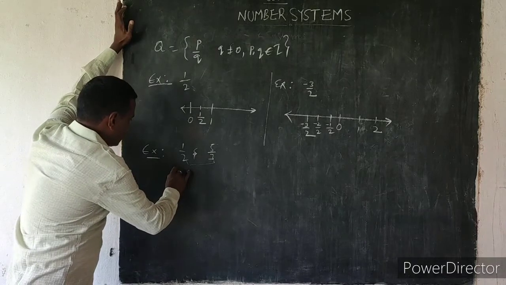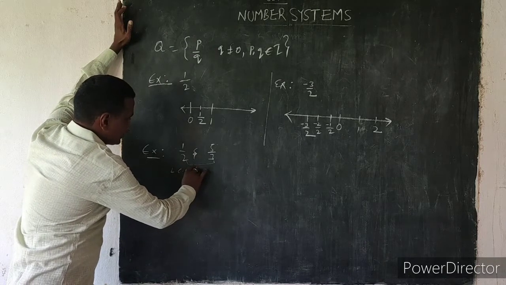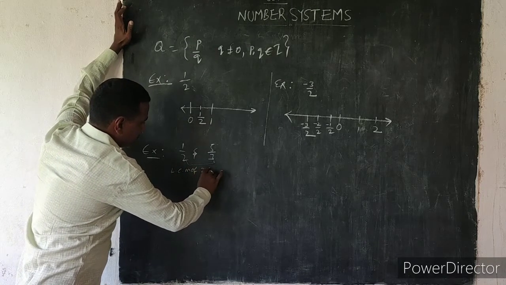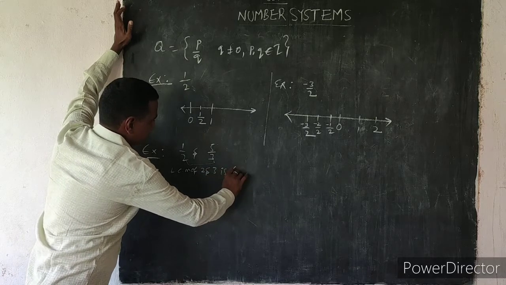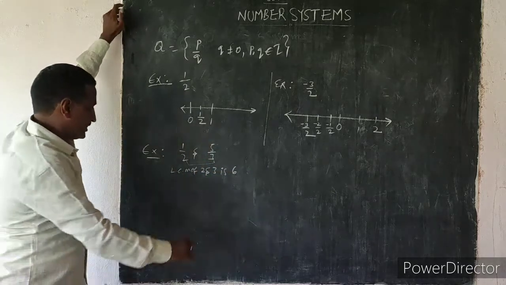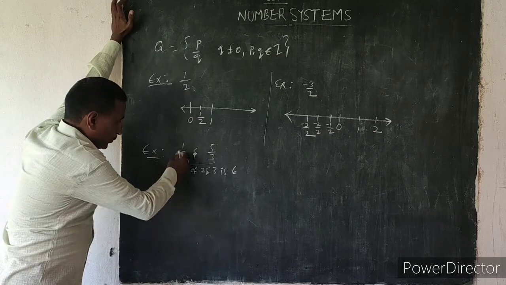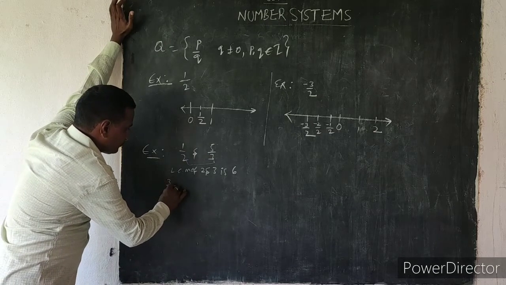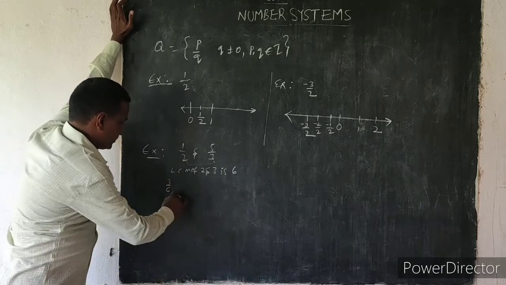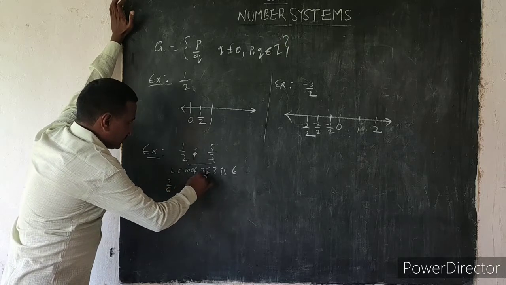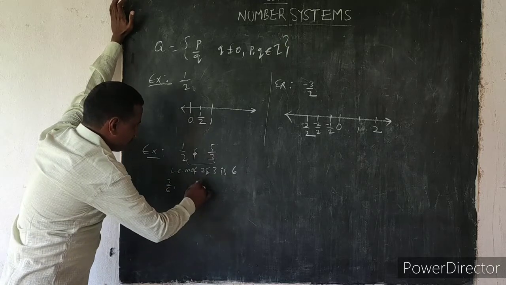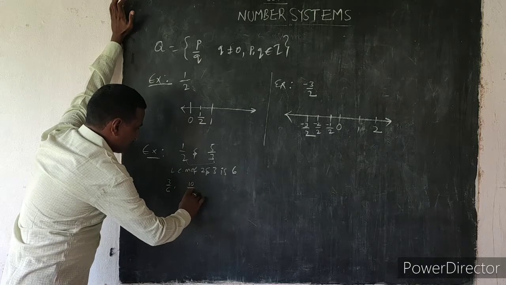First find the LCM of 2 and 3. The LCM of 2 and 3 is 6. With 6 as the denominator, 1 by 2 means 3 by 6. Next, 5 by 3 means 10 by 6.